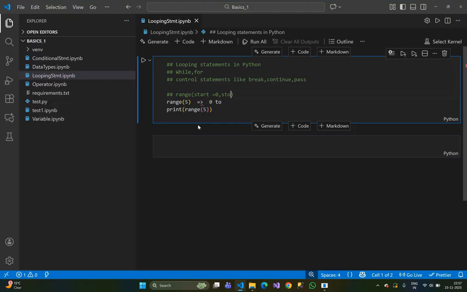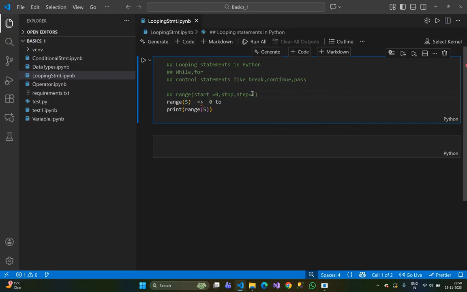And the second one is stop, and the third one is step. How many numbers we need to increase? That is step. And by default the step is 1. If we don't provide the third parameter, then by default it's 1 and incremented 1 by 1.